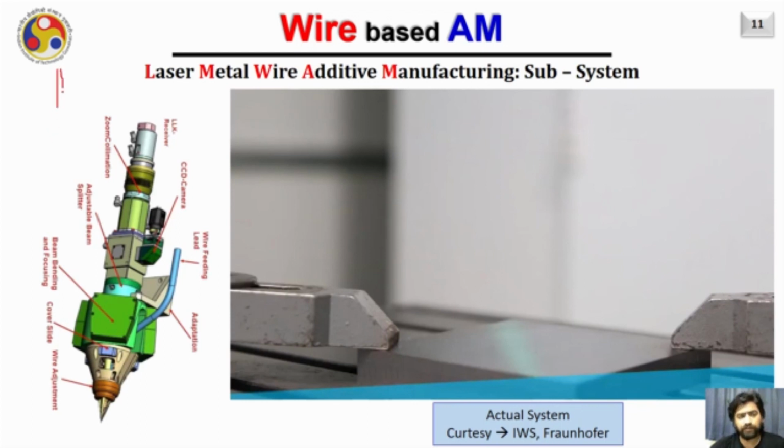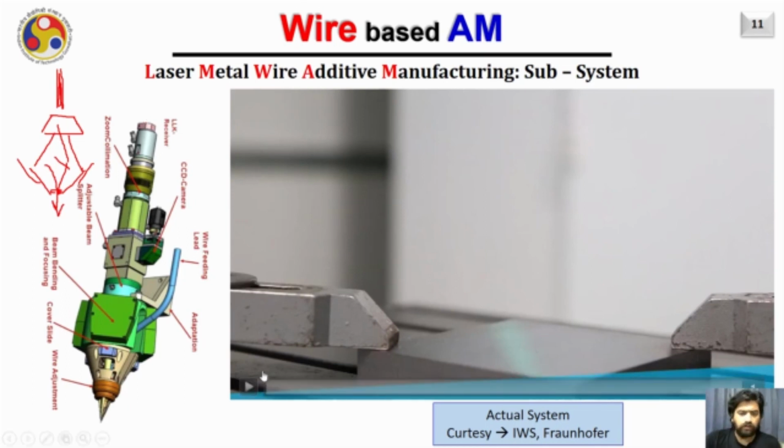This is the laser beam coming, which is a solid beam. First it is split by utilizing the appropriate optics. Once this laser beam gets split into 3 laser beams, there are 3 mirrors associated. They further direct these beams to get merged at a particular point. In the portion where the laser beam got split and further merged, space becomes available to feed the wire into it. As a result, the wire can come from the center, from the top, and the laser beams surround the wire from all sides.